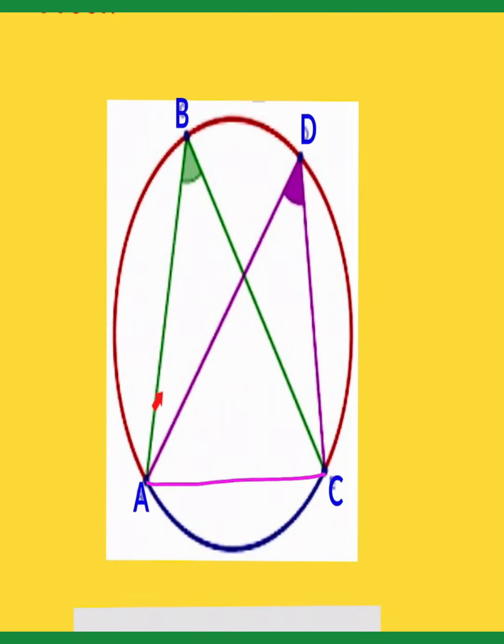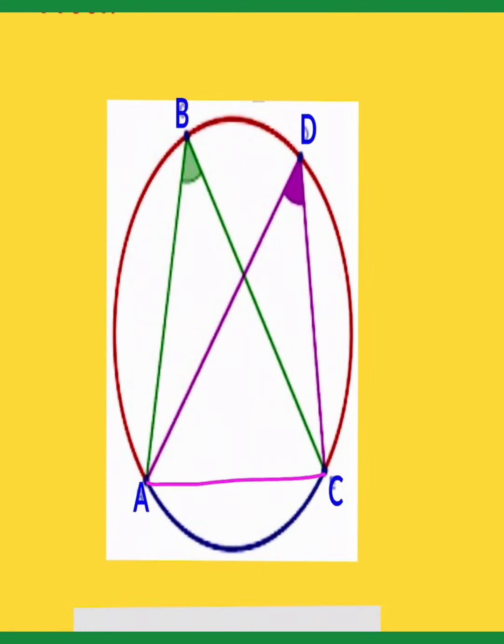So in this segment, angle ABC is given and the second angle is angle ADB. So these two angles are equal. This is the requirement. So how can we prove? The first one is angle ABC and the second one is angle ADB.